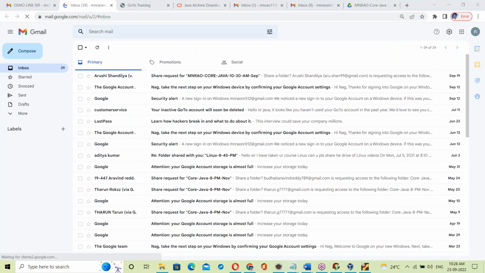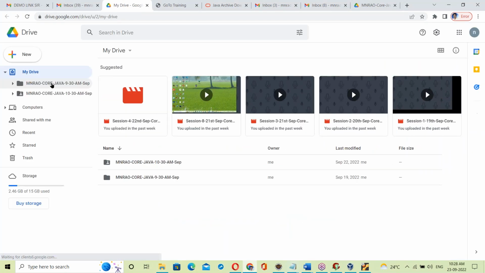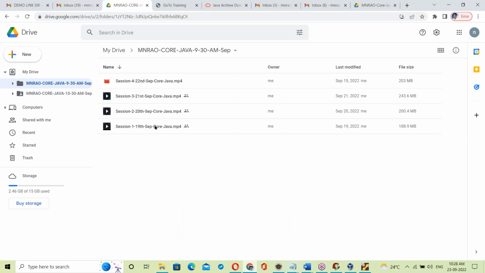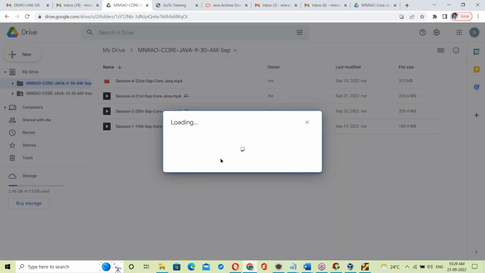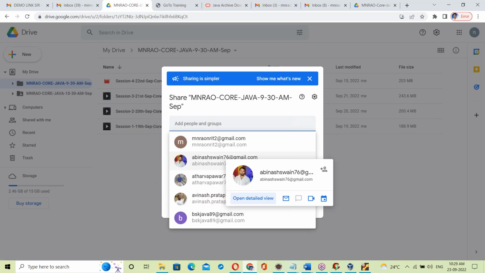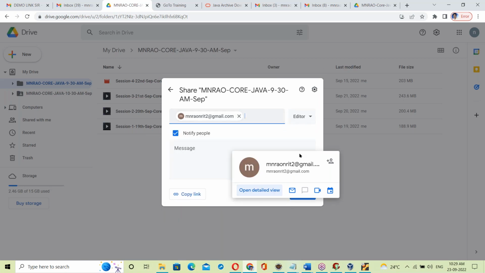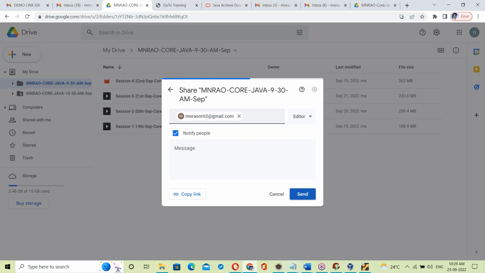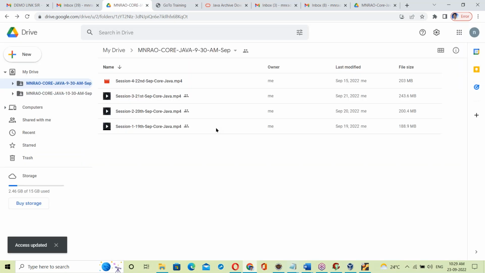There are four recordings till yesterday, and today's I will upload here too. Access is given for the same Gmail ID. Now access is given to these two drives, the material drive and the recordings drive.